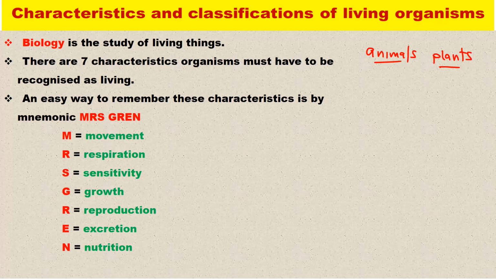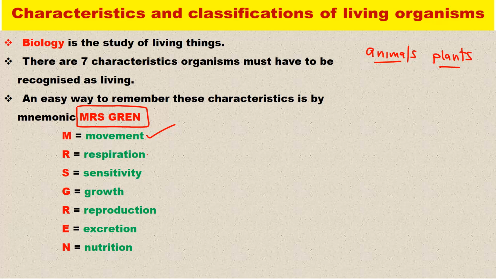Now, for easy understanding, or rather for easy remembering, the 7 characteristics of living organisms can be simplified in the mnemonic Mrs. Grain. So Mrs. Grain helps us to remember all the characteristics of living organisms. In this Mrs. Grain, M stands for movement.